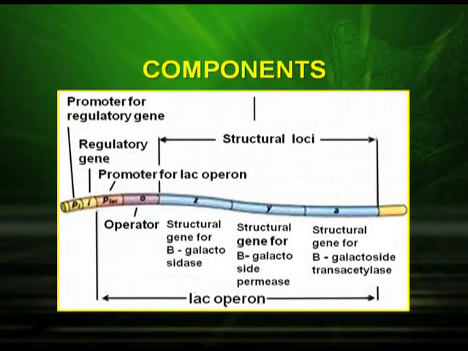Now let us study the different components of the lac operon. It consists of a regulator gene, a promoter gene, an operator gene and structural genes. There are 3 structural genes as you can see in the picture: the structural gene for beta galactosidase, the structural gene for beta galactoside permease and the structural gene for beta galactoside transacetylase.